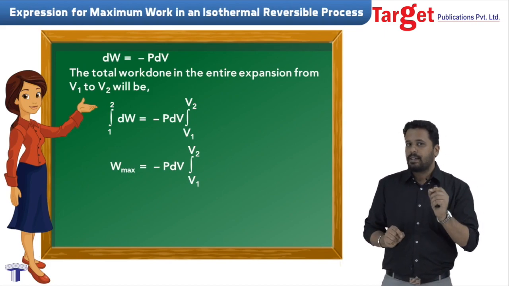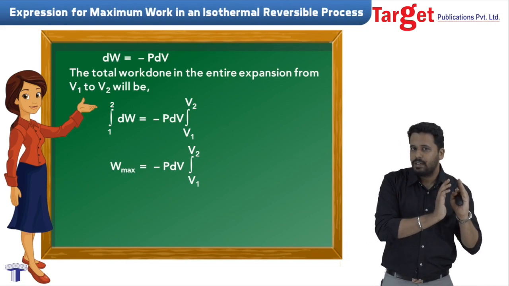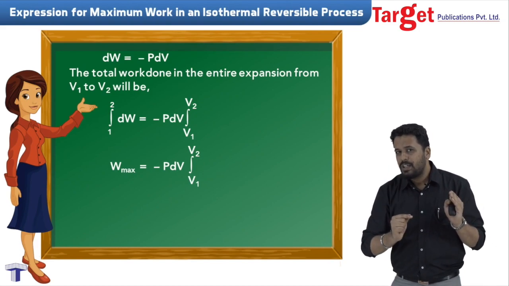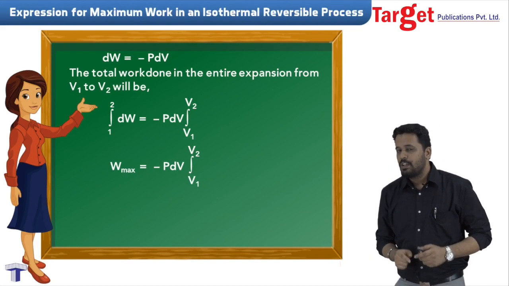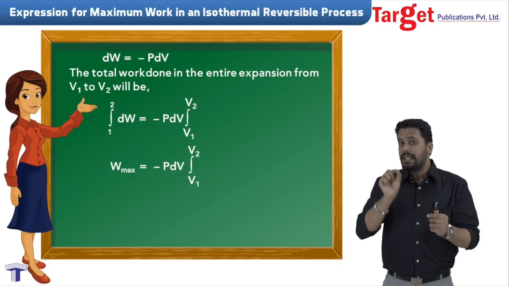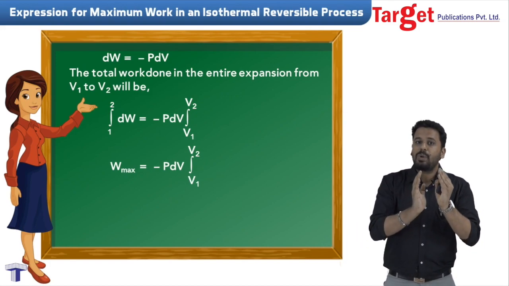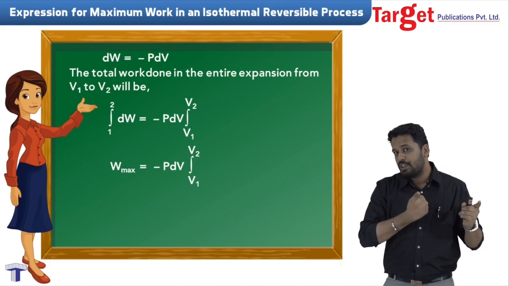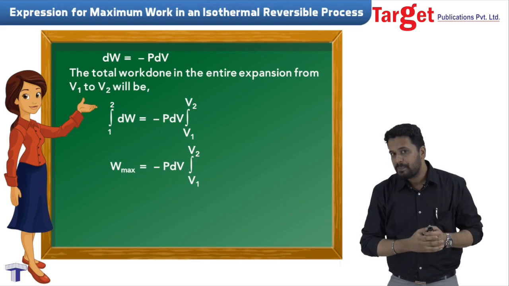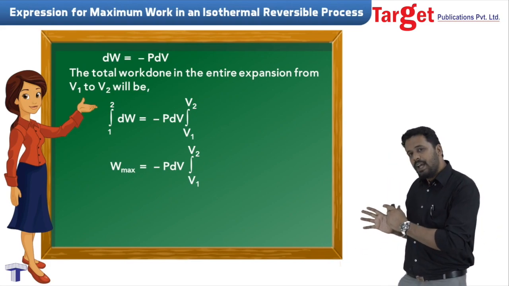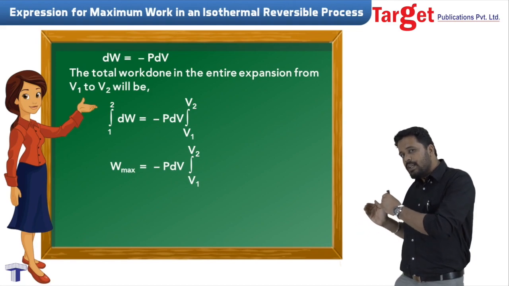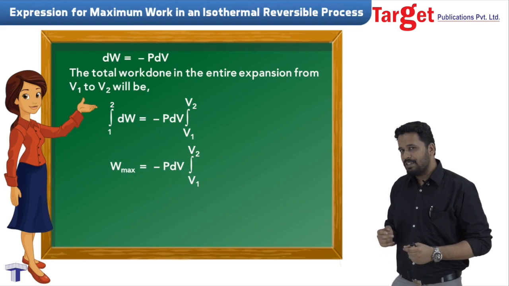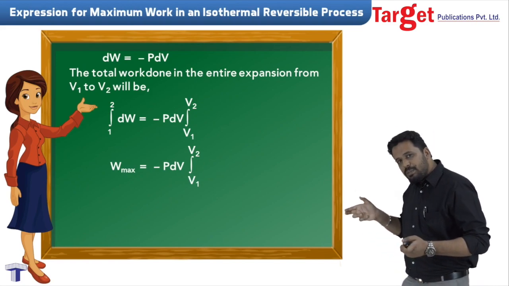Inside the integral sign, we have dV, and that's why the expression of pressure has to be brought in terms of V. For example, we always have integration of x square dx. If we have a dx, we need an expression in terms of x itself to integrate it. Similarly, here we have the integration expression in terms of dV. So how can we integrate in terms of pressure? We will have to convert this P in terms of volume